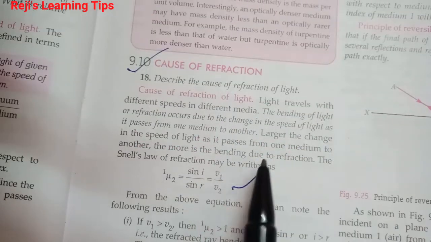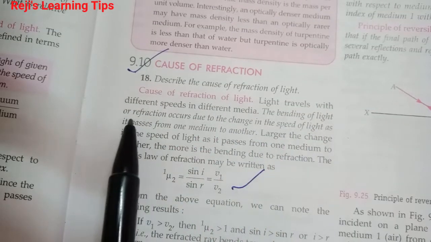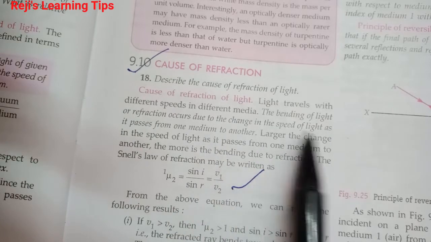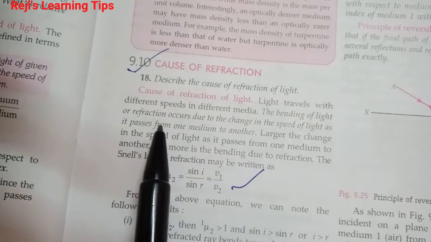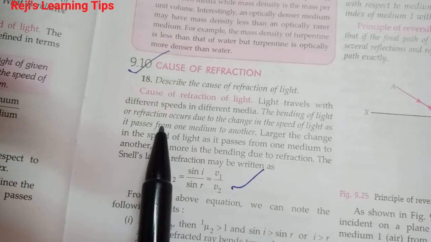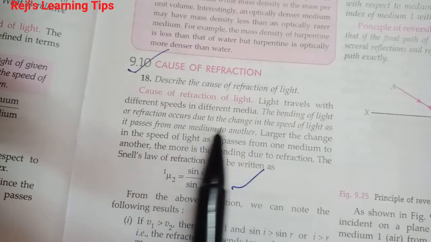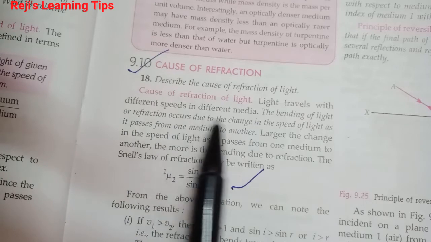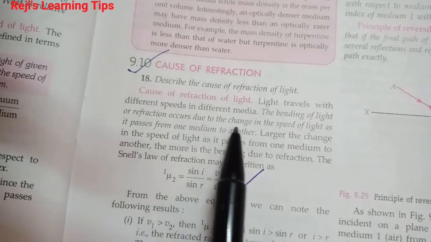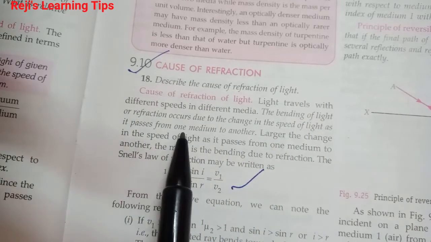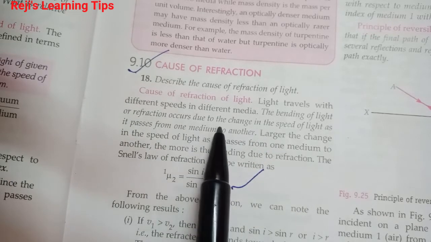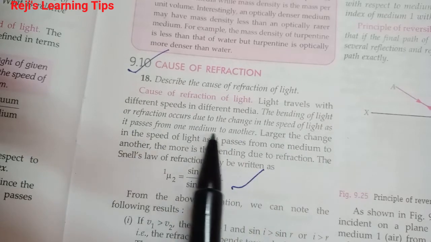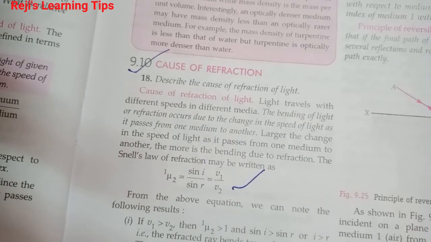The cause of refraction. The bending of light on refraction occurs due to the change in the speed of light as it passes from one medium to another. When a ray of light passes from one medium to another, the speed of light is changed, so refraction takes place.